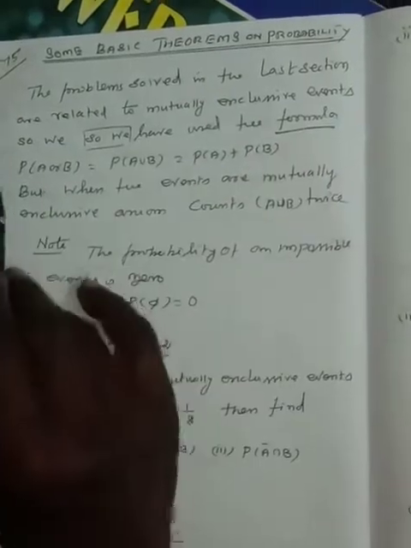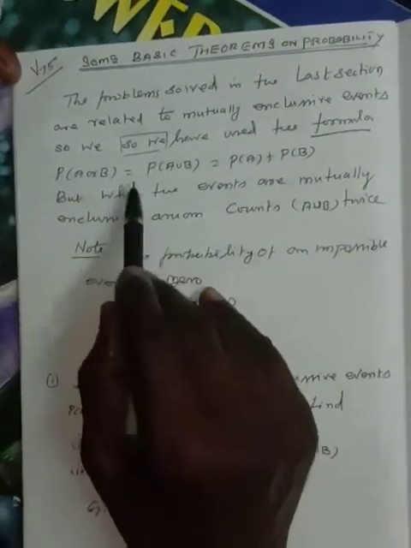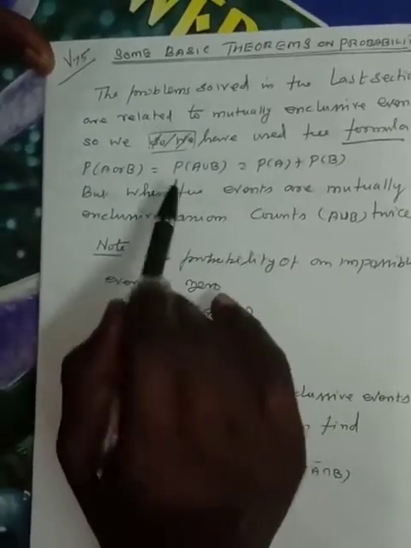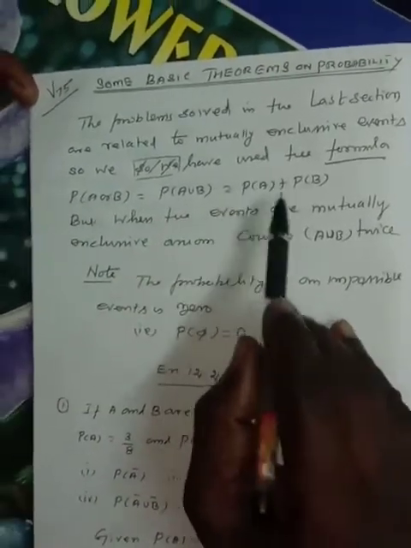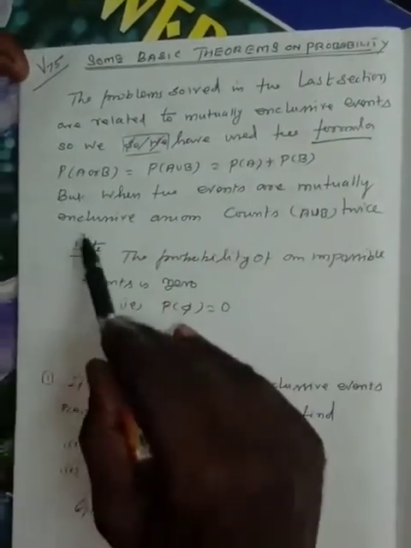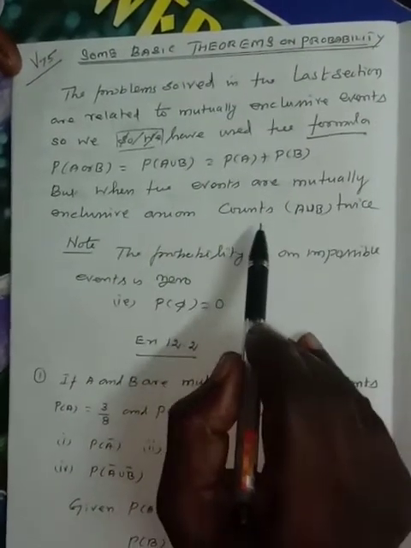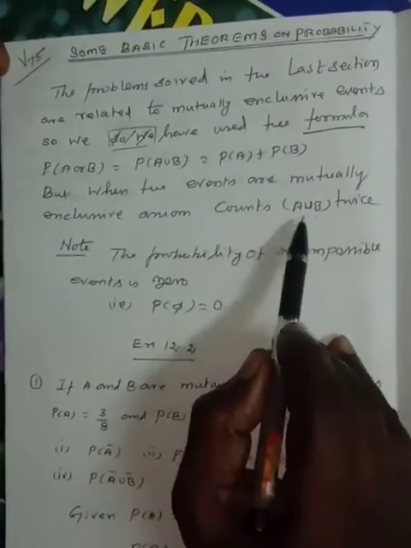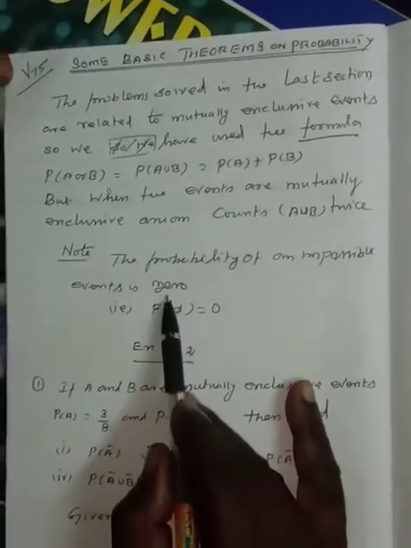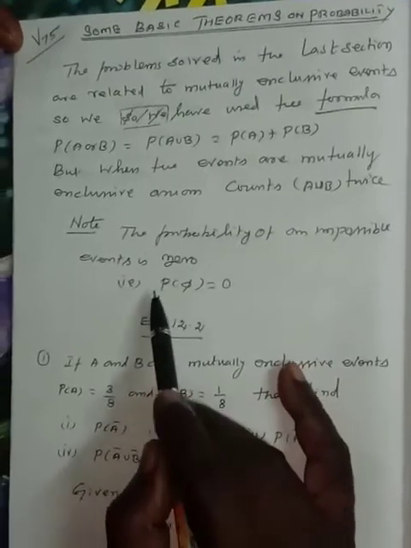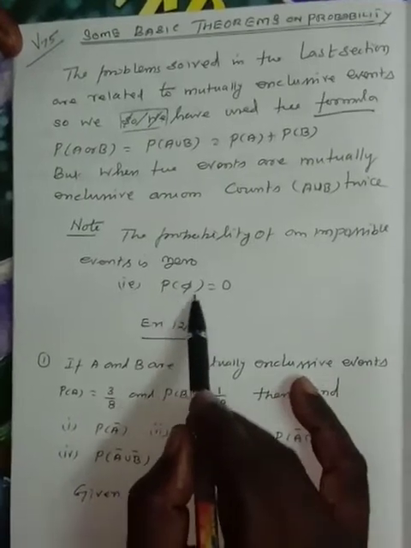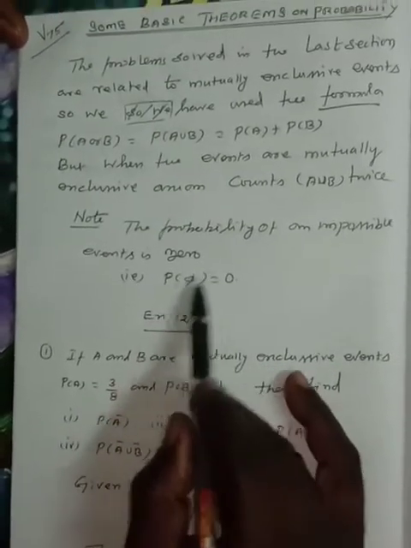We used the formula P of A or B is equal to P of A union B is equal to P of A plus P of B. But when the events are mutually exclusive, the axiom counts A union B twice. Note, the probability of an impossible event, the answer is 0. That is P of phi. There are no elements in the set. P of phi is equal to 0. Probability of phi is equal to 0.